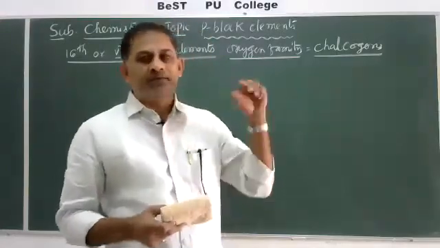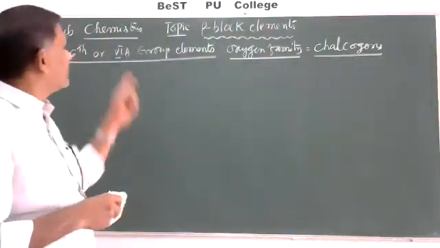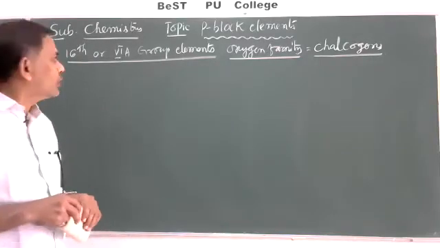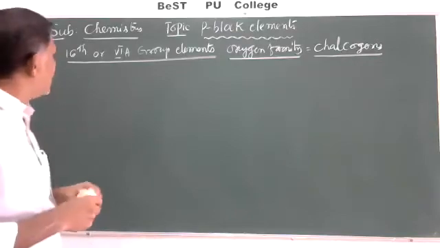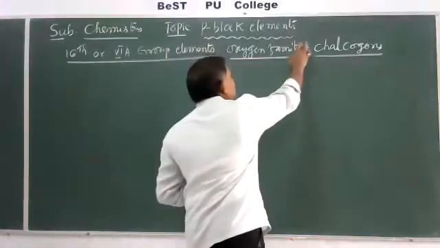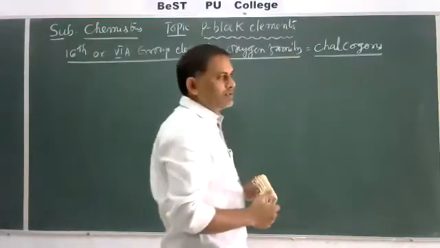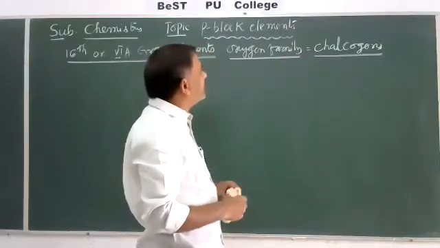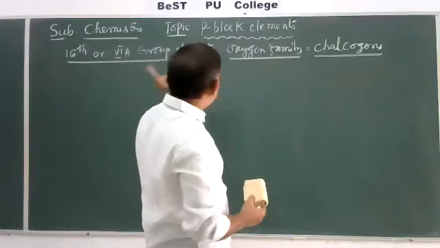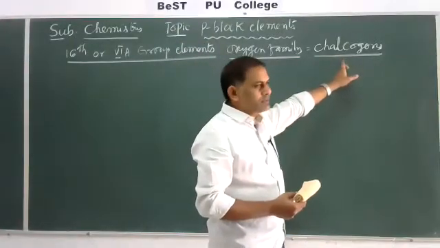Okay. Anyhow, today we'll discuss another part of p block elements, another important group, the 16th or 6th A group elements, the oxygen family, also called chalcogens. Just take the 15th group elements. In the 16th group also, here a new word, chalcogens, is introduced.